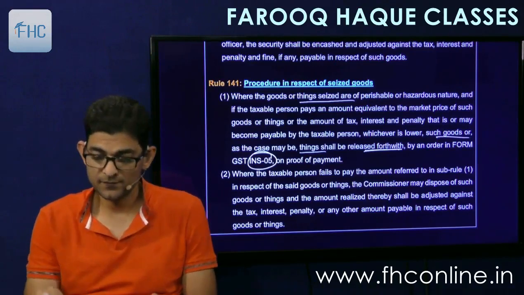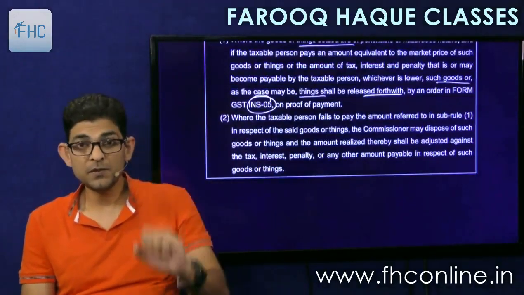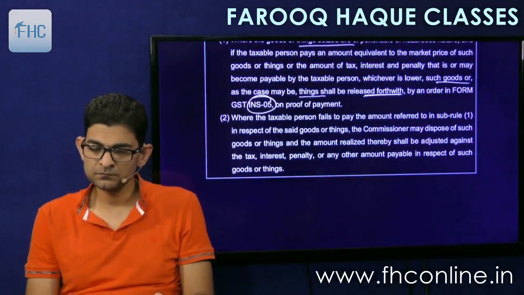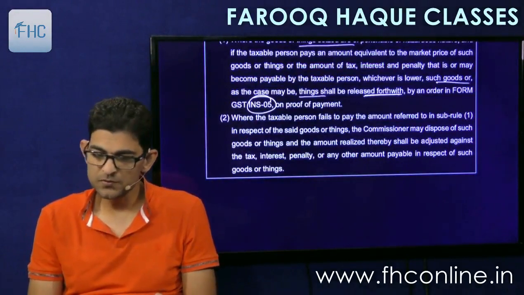Simple. You make the payment and the goods will be released. All simple points.